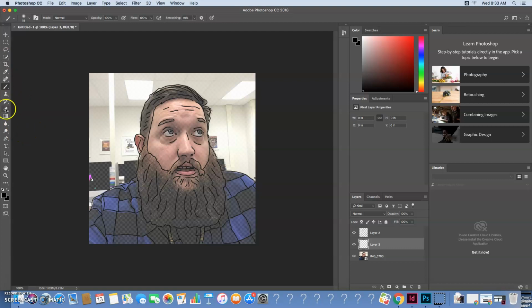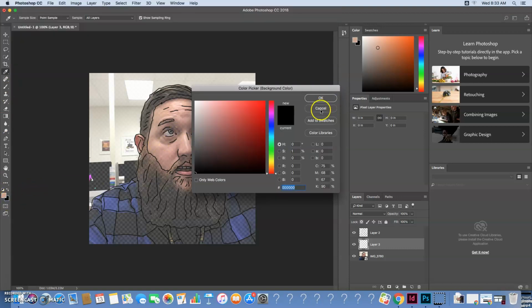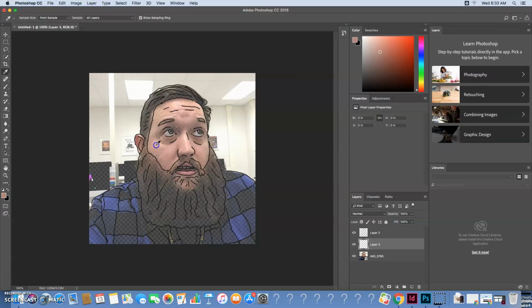But what you're going to do now is also grab the eyedropper tool, and I'm going to start with my skin color. So that's a little bit rosier there. You can go find the spot that you like, and you might do a little blend of the colors. But now that I've got that color selected, I'm going to make sure it's selected for both. Okay, there, and there, and there. Okay, they're about the same color there. That's good.